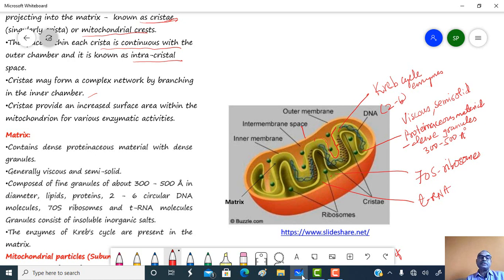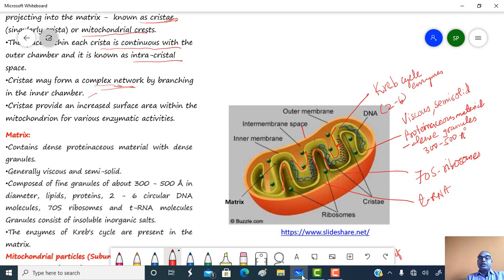This is called cristae, and the cristae form a complex network by branching on the inner side. This one is branching, this is another branching, this one is again branching, so it forms a complex network, and this provides increased surface area within the mitochondria for various metabolic activities.